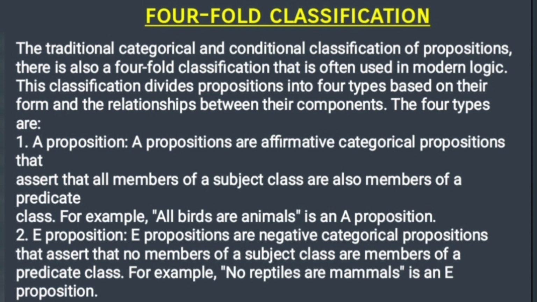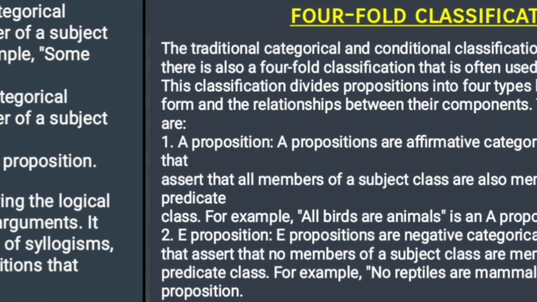1. A proposition. A propositions are affirmative categorical propositions that assert that all members of a subject class are also members of a predicate class. For example, "All birds are animals" is an A proposition. 2. E proposition. E propositions are negative categorical propositions that assert that no members of a subject class are members of a predicate class. For example, "No reptiles are mammals" is an E proposition.